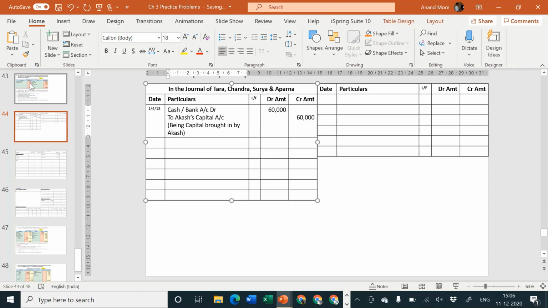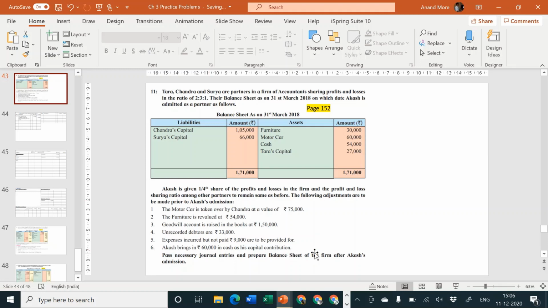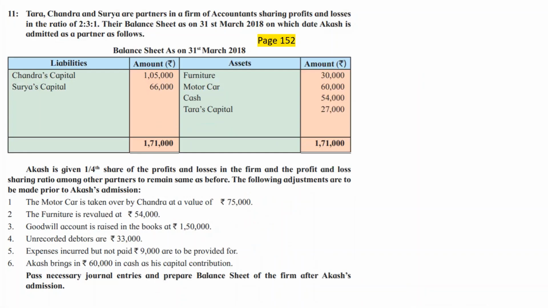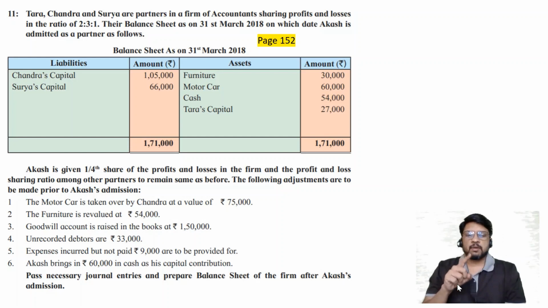Okay. Next adjustment, step number 4, goodwill. In this case, they have not told you that Akash is bringing his share of goodwill in cash. Instead, they are telling you that Akash is only bringing capital and goodwill account is required to be raised. So entry will be goodwill account debit to old partners capital account in their old profit sharing ratio. This is called the valuation method. In valuation method, there are two subtypes. Number 1, only raised, and number 2, raised and written off. Since there is no adjustment for raised and written off, we will be treating it as raised. Raised means only one entry and raised means old ratio.